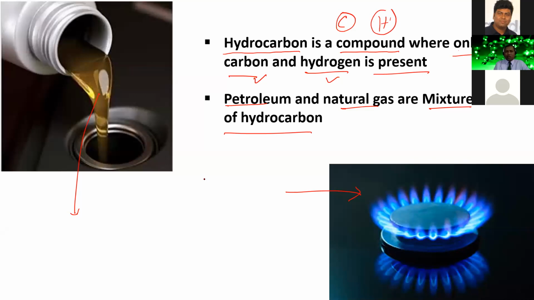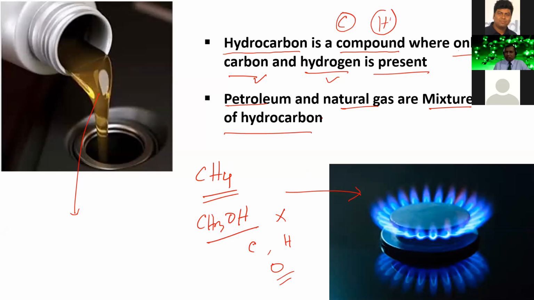We can give an example like CH4. This one is a hydrocarbon. The name of the hydrocarbon is methane, and you see here carbon is present and hydrogen is present. And if you are given another compound whose formula is CH3OH, the name of the compound is methanol. Here carbon is present, here hydrogen is present, but this one is not a hydrocarbon. Why? Because another element is present here, and that is oxygen.